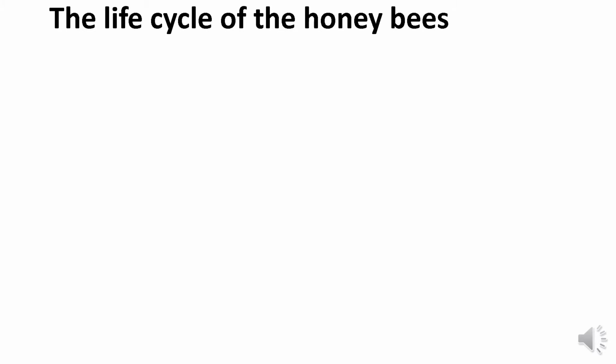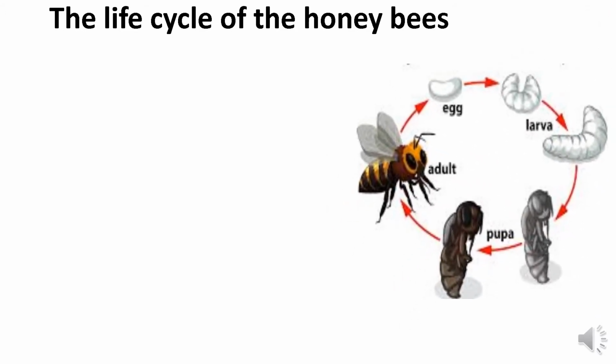The life cycle of the honeybees. Like other insects, the honeybee life cycle also has four different stages: egg, larva, pupa and adult. We are going to study them in detail one by one. The first one is the egg stage.